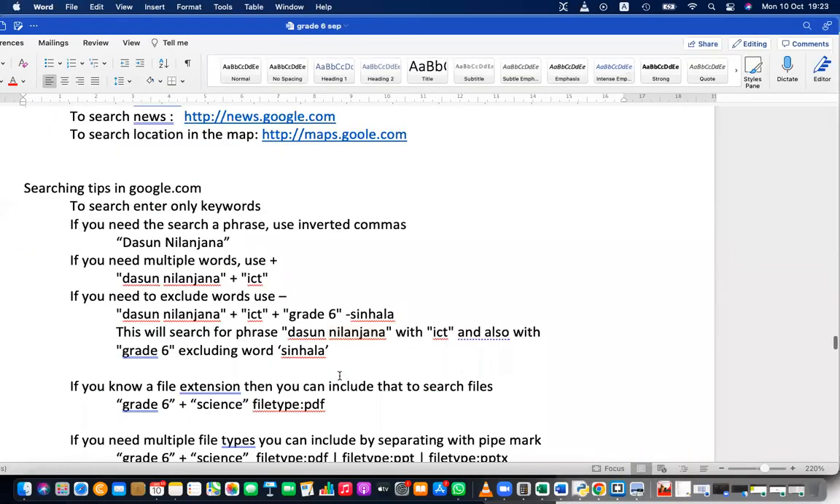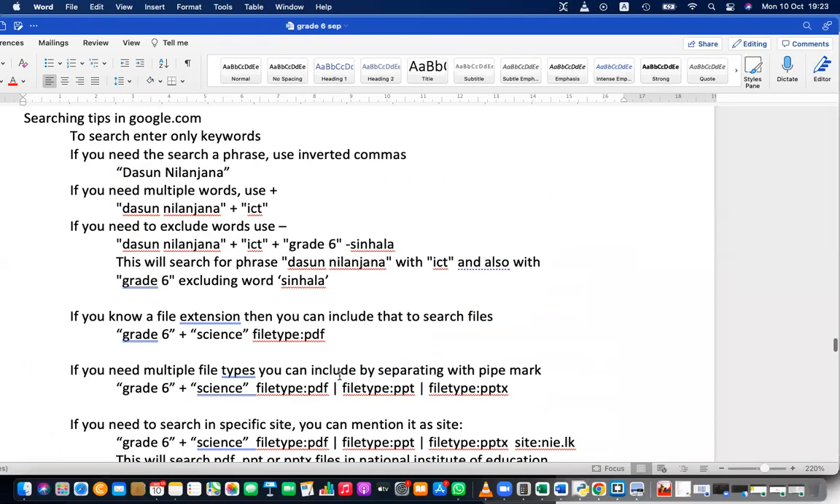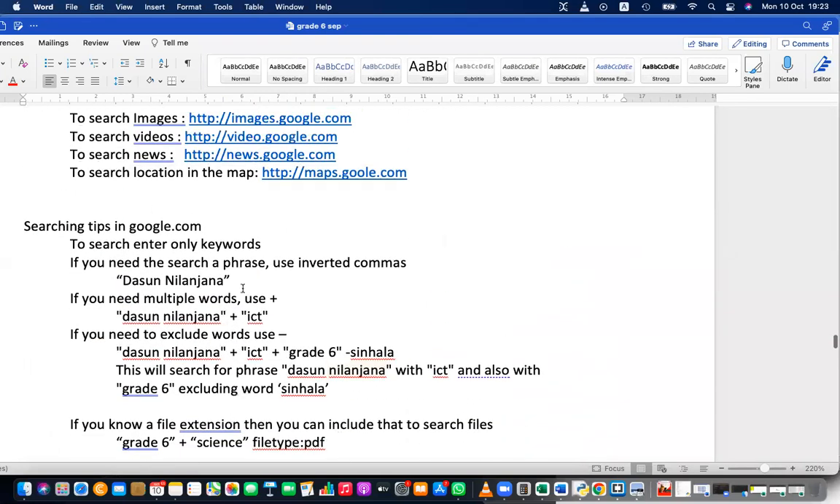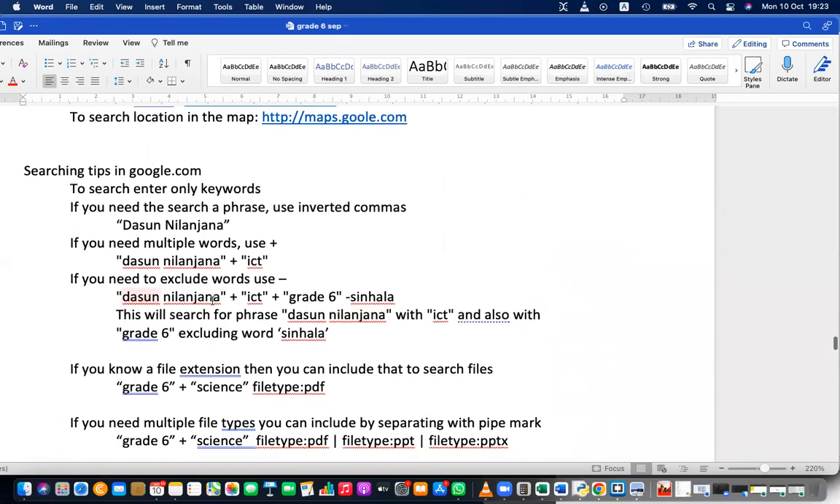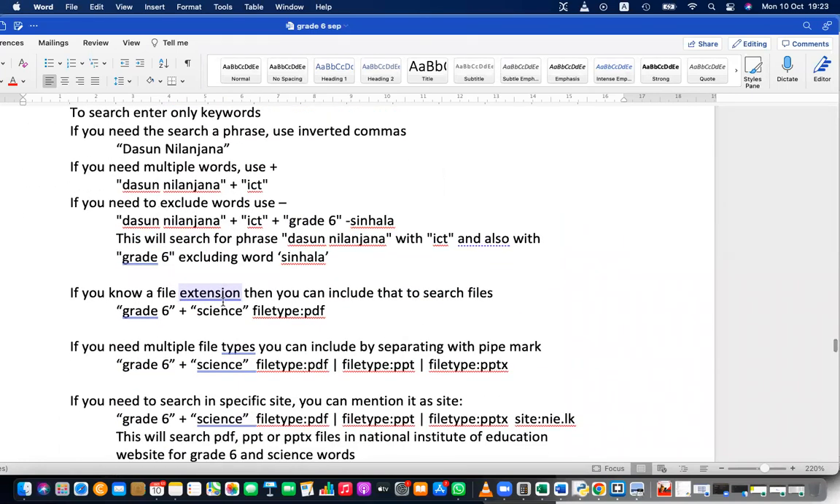Okay, the next important thing is, I have given a lot of searching mechanisms, right? Search two words, search multiple words, search as an exact word. Actually remove some words from the search results using the minus sign to remove something from the search result. Use the plus sign to add something to the search result.